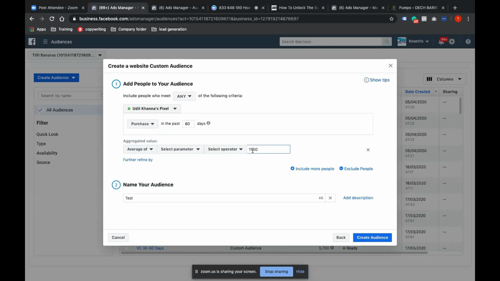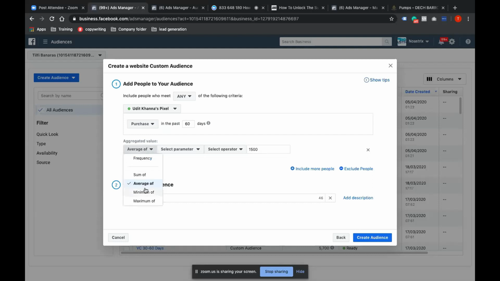I don't know how many of you have ever heard of using these. I understand that some of you might know how to use it, but here is a use case. If I only want to target that audience who have always bought from me more than 1,000 or more than 1,200, I might have some products which start from 500. I don't want to target those because I want a higher ROS. I want a higher lifetime value.